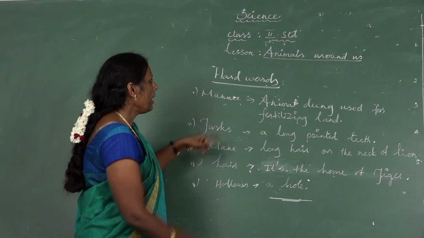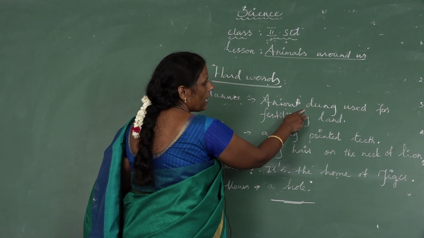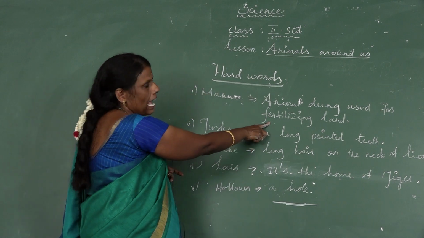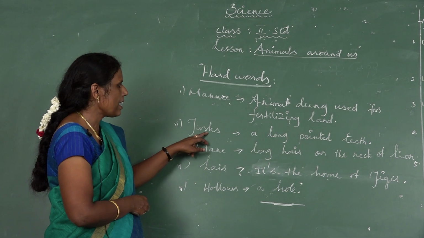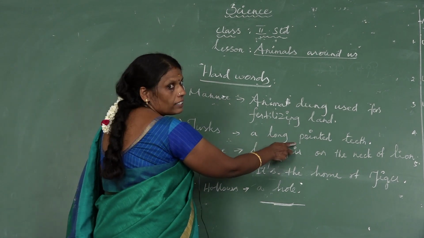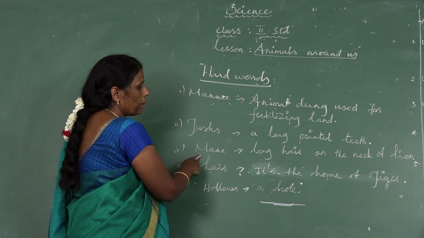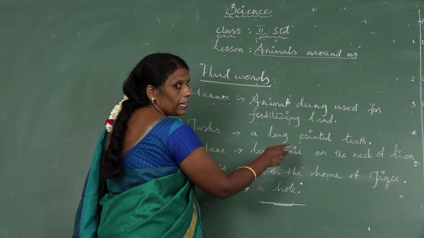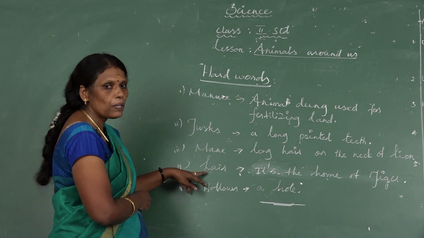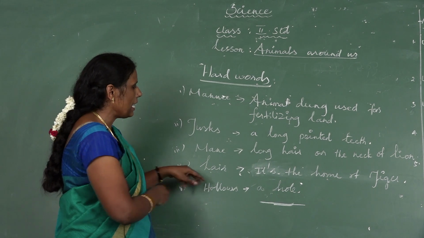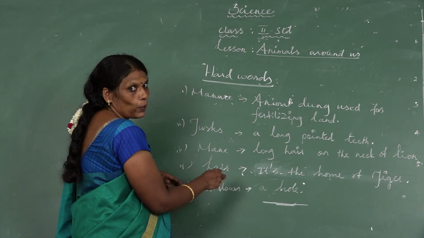Manure. M-A-N-U-R-E. Manure. It means animal dung used for fertilizing land. Okay. Tusk. What's the spelling for tusk? T-U-S-K. Tusk. A long pointed tooth like an elephant's. Okay. Mane. M-A-N-E. Mane. Long hair on the neck of the lion. Already shown in the picture, no? Yes. It is a lair. What's the spelling for lair? L-A-I-R. Lair. It's the home of a tiger. Okay. Hollows means a hole.